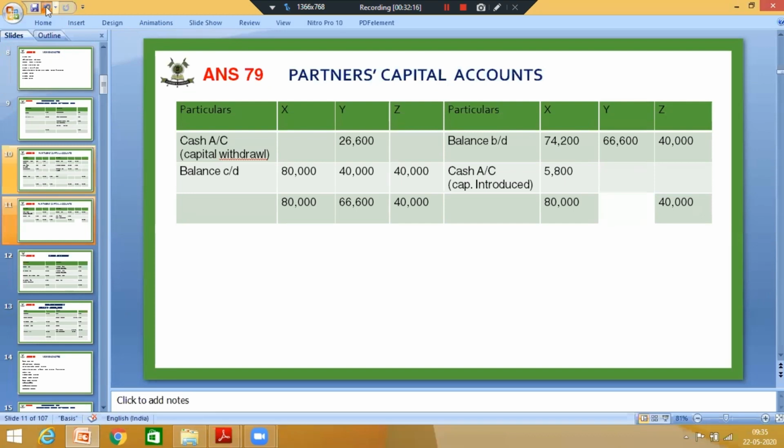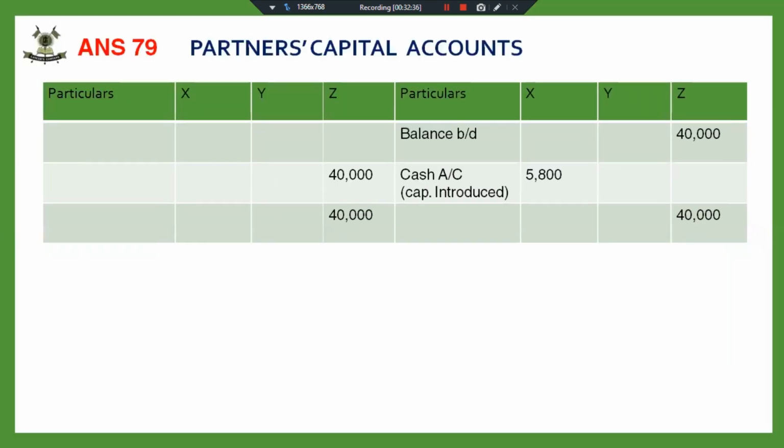You have to note this down. There are so many cash entries in this question, so I cannot show all these. There was a cash withdrawal of premium for goodwill. There is a capital withdrawal and capital introduced by the new partner. So I cannot show all these adjustments in the balance sheet.